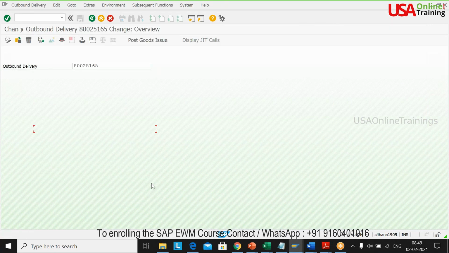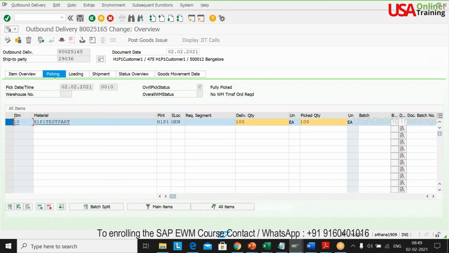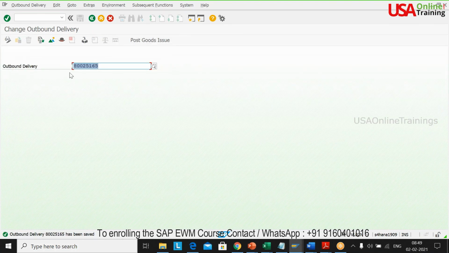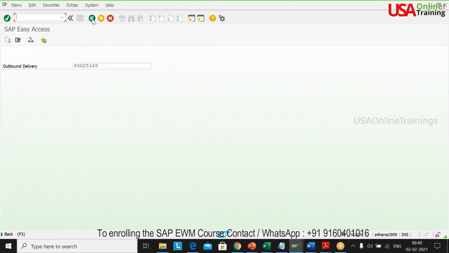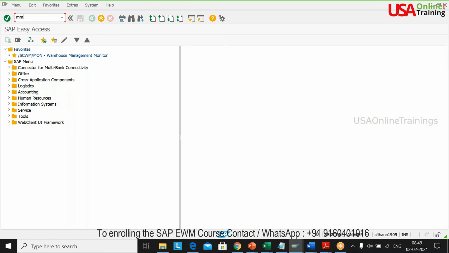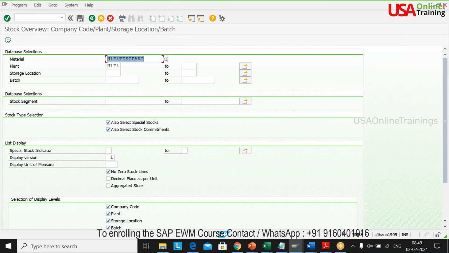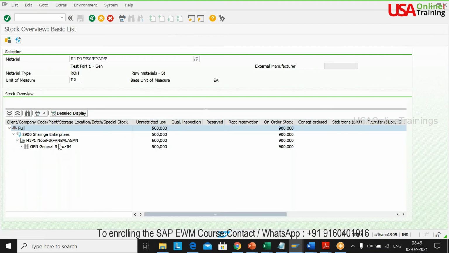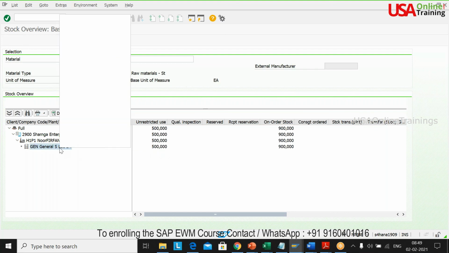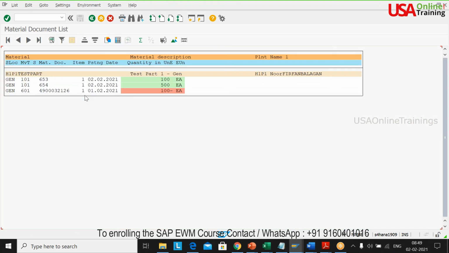MIGO. When you go for, yeah, this is your goods issue. Done. Okay. Now MMBE, what will be the movement type? 601. Correct. See, previously it was 600, right? Now the stock is reduced to 500. That means material movements, go to the material movements. 601 material document will be generated and 100 will be deducted from the stock.